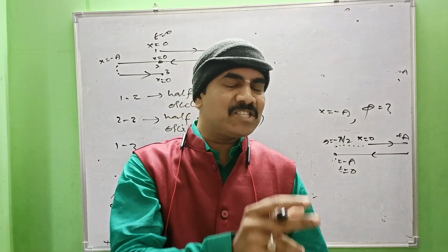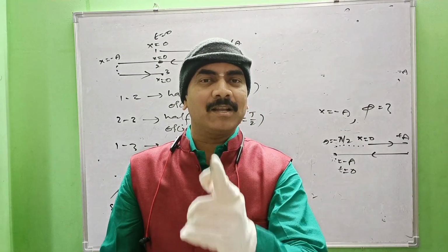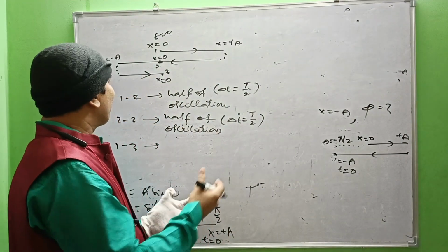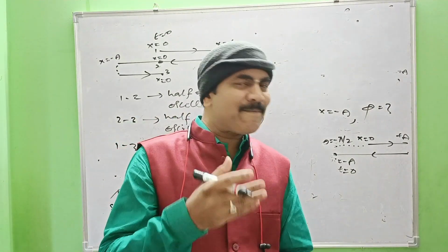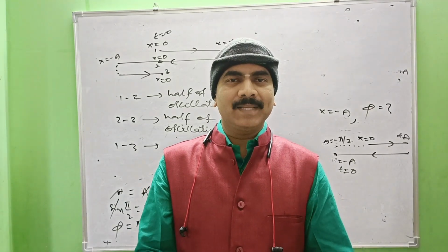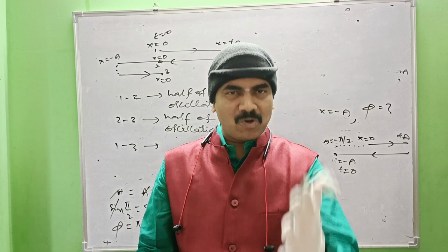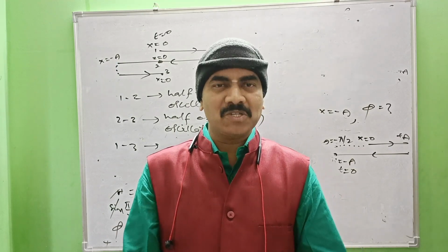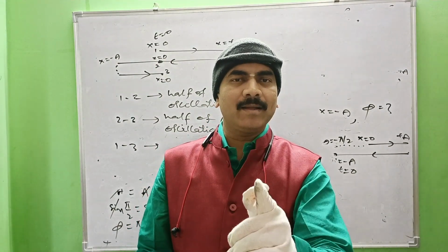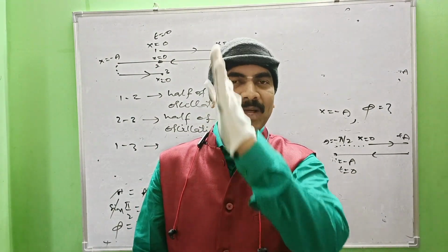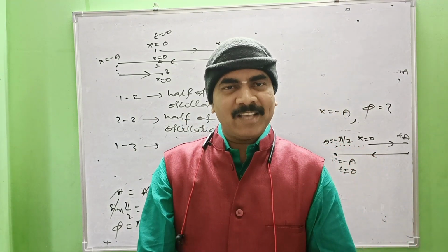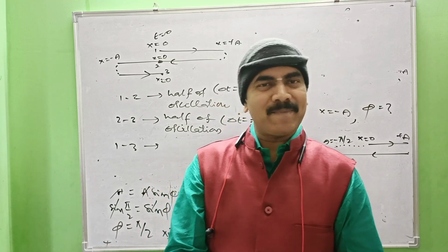Then between those instants, one oscillation is said to be completed. So what I am telling is that the successive instants between which the particle repeats its motion, both in position as well as direction of motion, is said to be one time period. Within one time period, the particle is said to complete one oscillation. Okay, that is the importance of phase, oscillation, time period, etc.